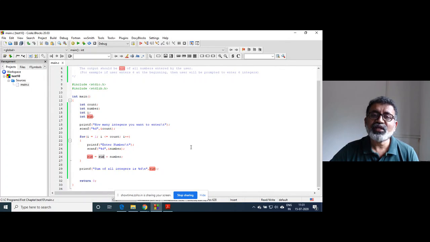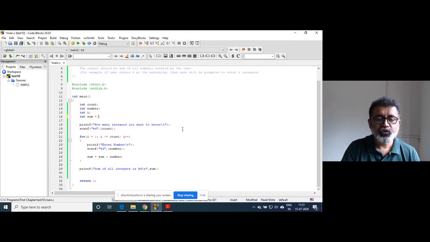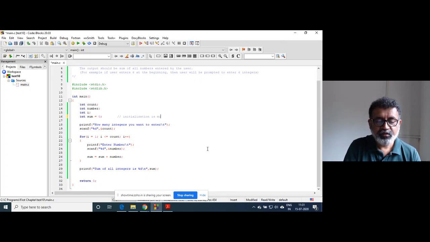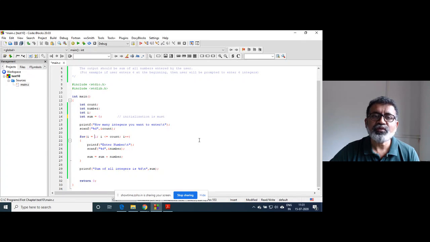Since sum is a part of the expression, it has to be initialized to 0. So this initialization is a must. Initialization is mandatory. For the rest, initialization is not required. Count, we are going to take input from the user. Number, you are going to take input from the user. You are going to initialize in the for loop. What about sum?